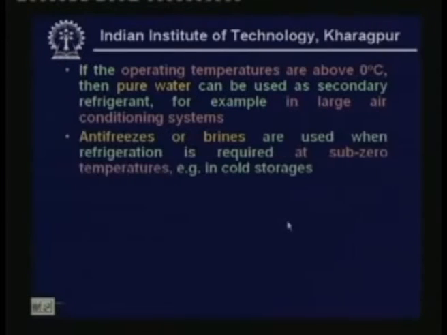However, if the operating temperature is below 0 degree centigrade, that means for sub-zero temperatures, we cannot use water because water freezes at 0 degree centigrade.